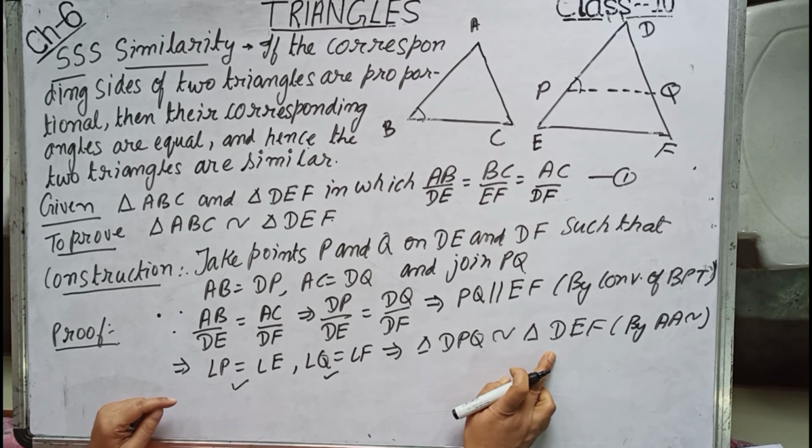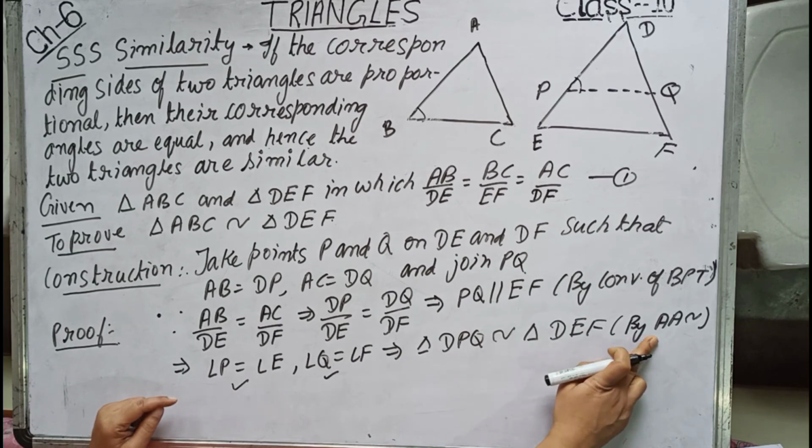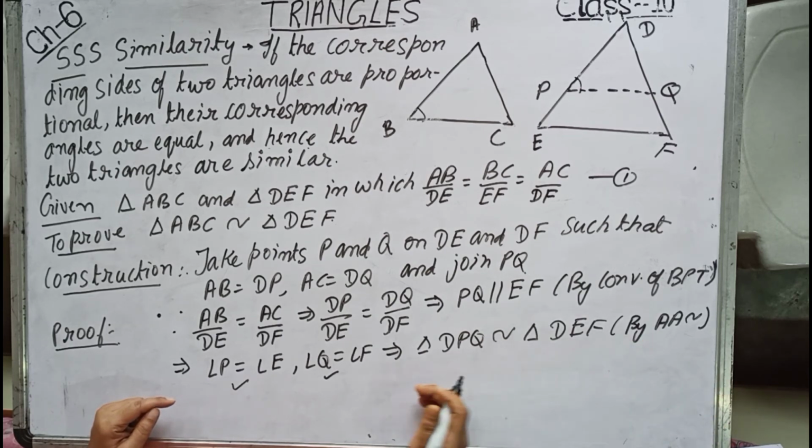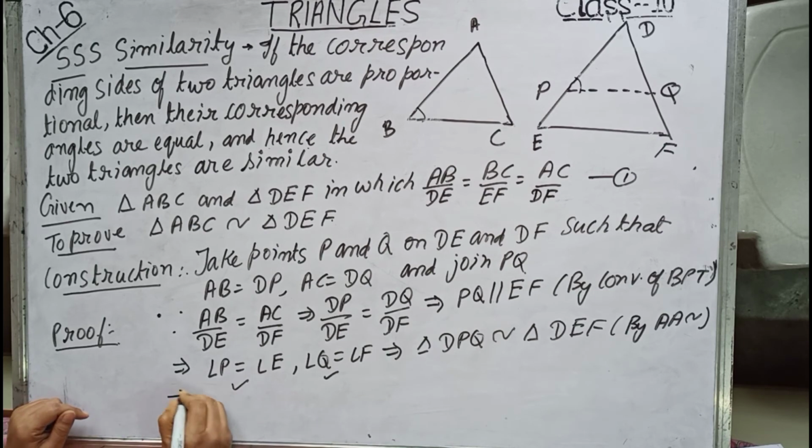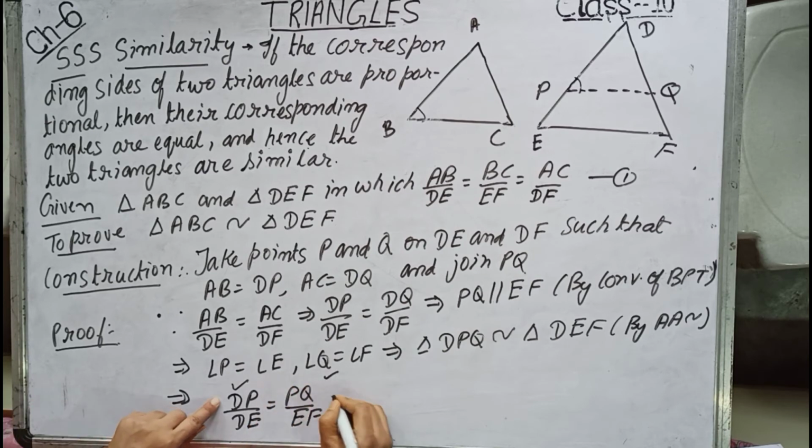Now when these two triangles are similar by AA or AAA similarity, we can write the sides are proportional. So this implies DP by DE equals PQ by EF, but DP equals AB.